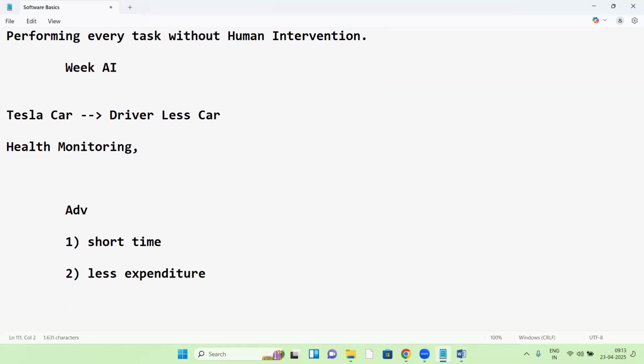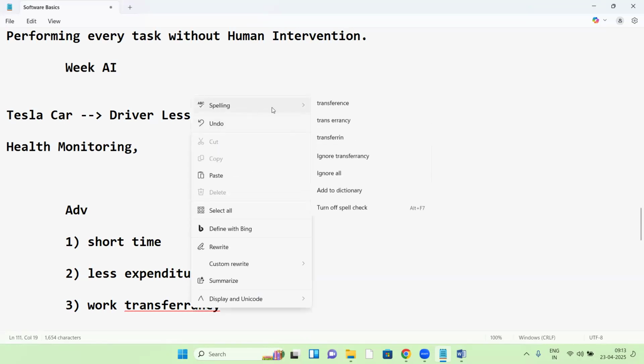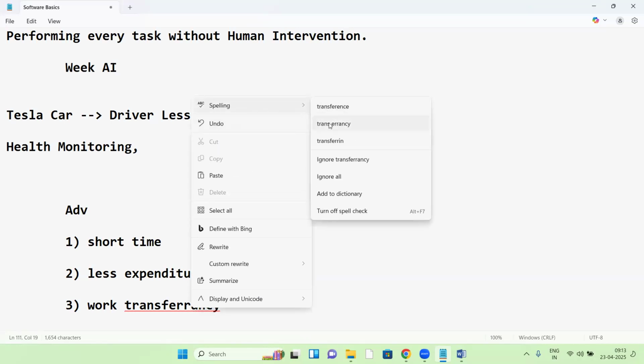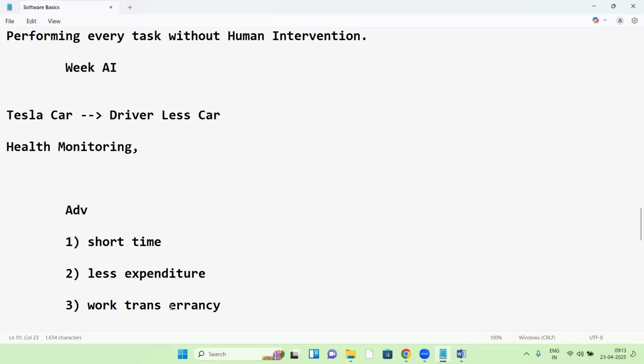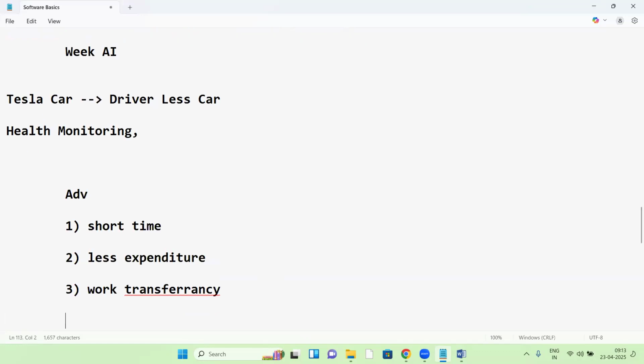Next, work transparency. Like this, there are many advantages with AI here.